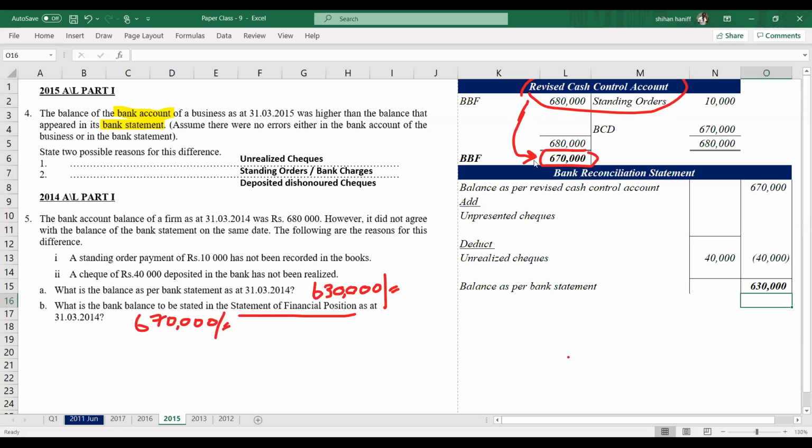That's the corrected, adjusted cash balance. This is the amount which goes to the statement of financial position. Not the opening balance, not the bank statement balance. This amount, the balance as per revised cash control account. Okay. 2013.